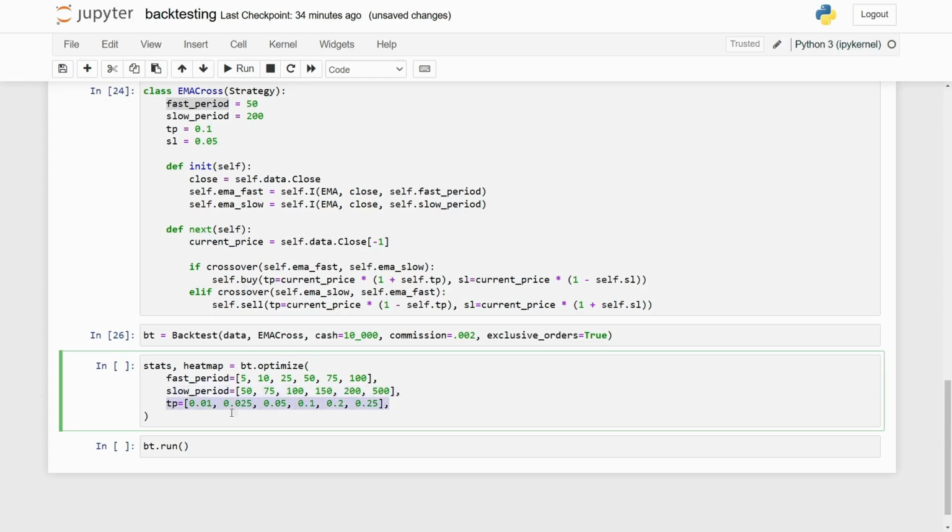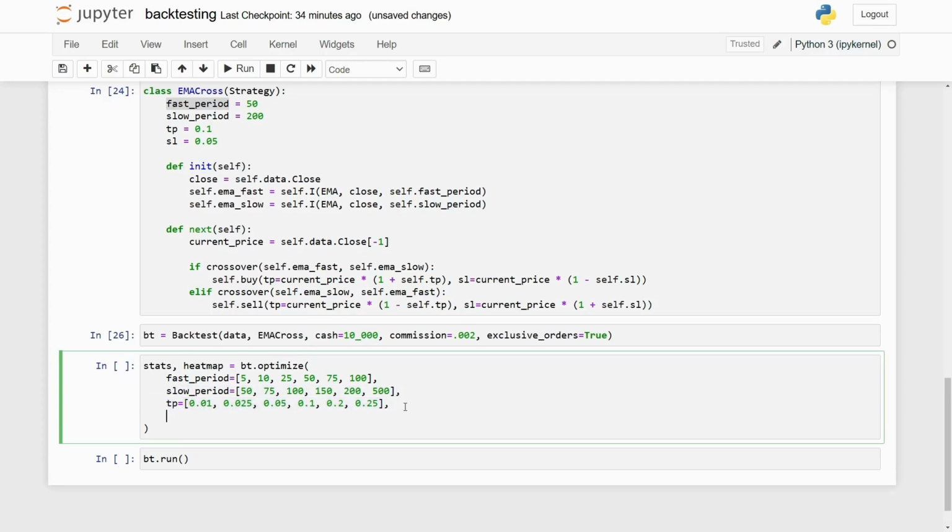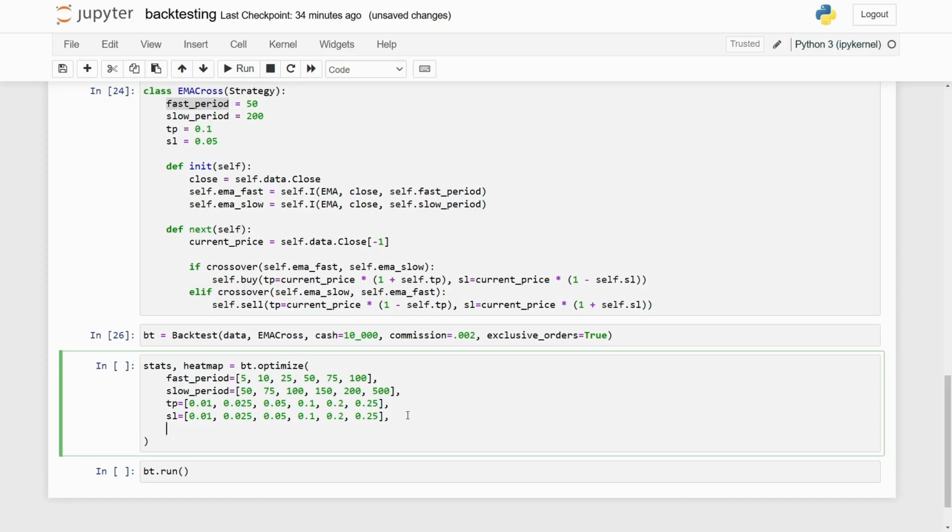And then for the stop loss, let's do something similar. In fact, we'll leave this the same, and we're going to apply some constraints. So with our constraints, the take profit has to be greater than the stop loss, because obviously we want our reward to be greater than our risk. Let's say lambda p dot tp must be greater than p dot sl.